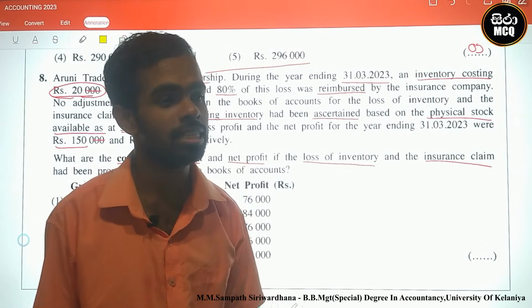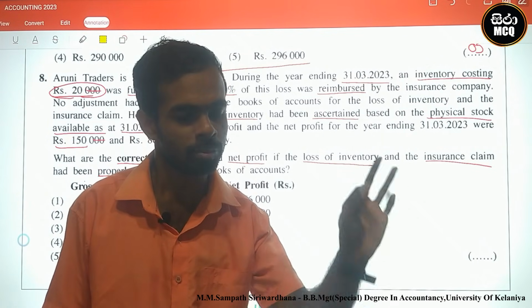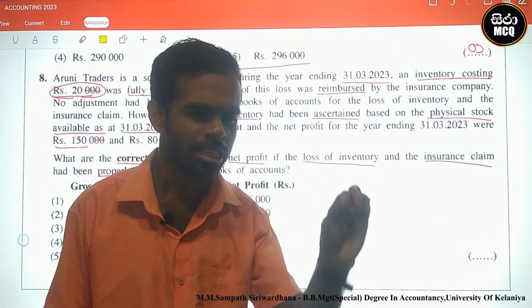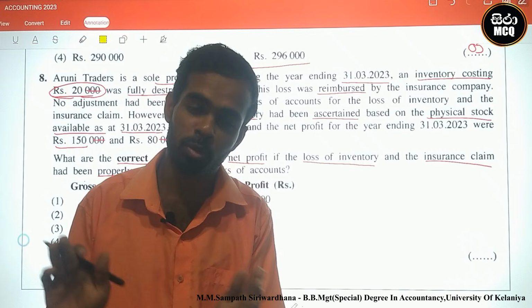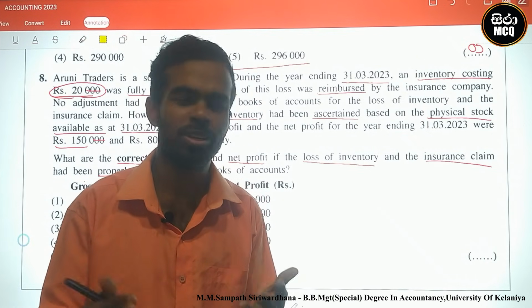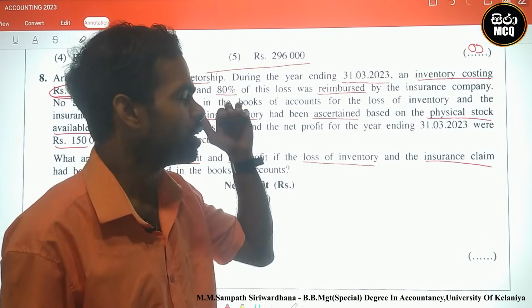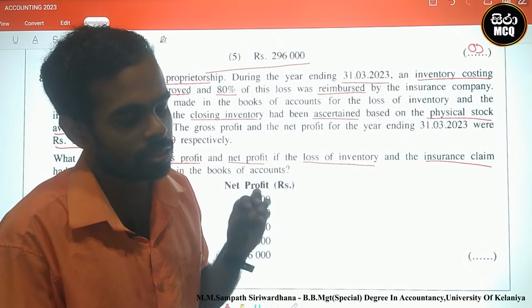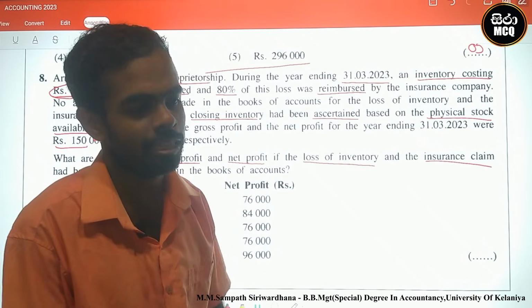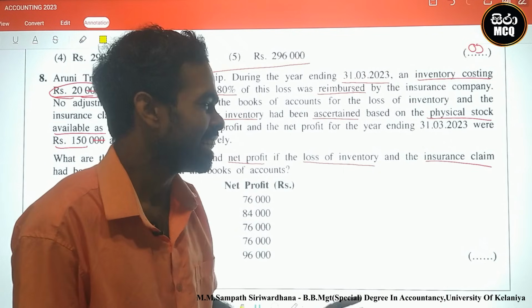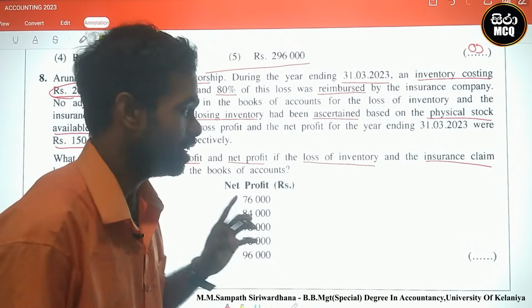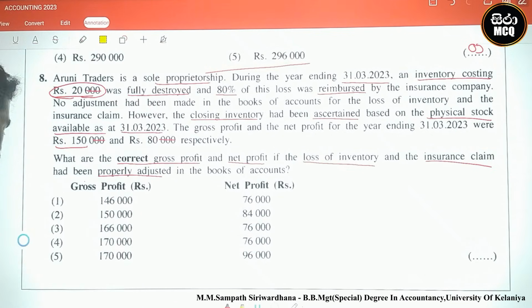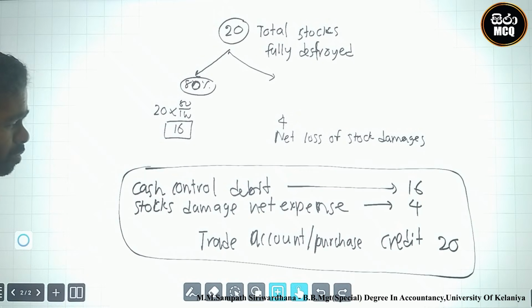Why? The physical is actually the tangible remaining closing stock. Why? The damage was already done, destroyed. Okay, after the destroying, the closing inventory was correctly identified as physical stock, therefore no impact to physical stocks of closing inventory. Therefore we can already make this adjustment.